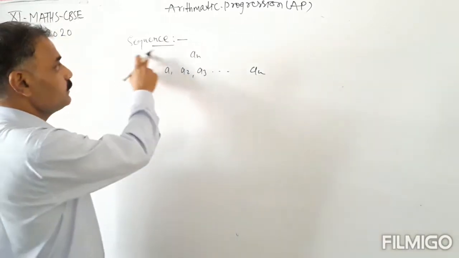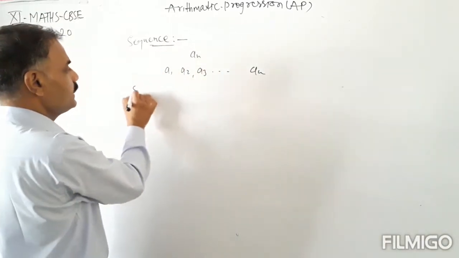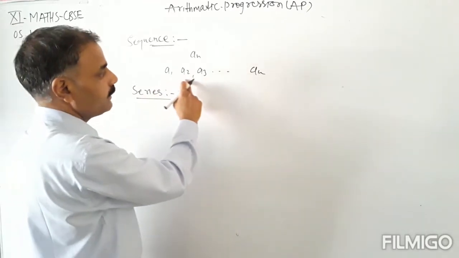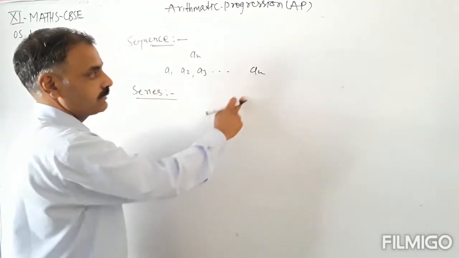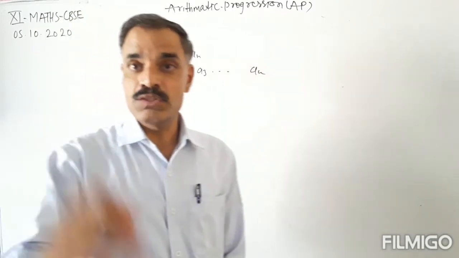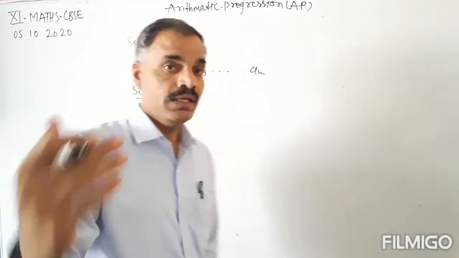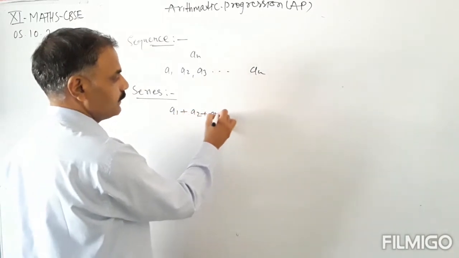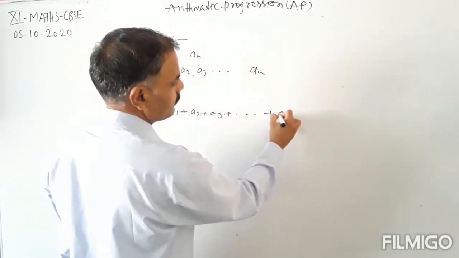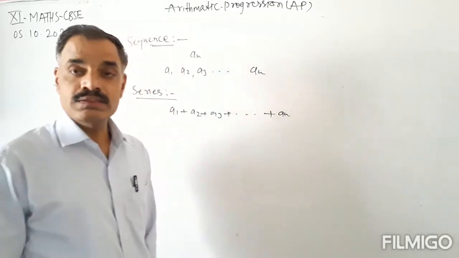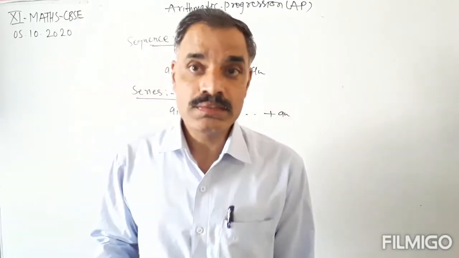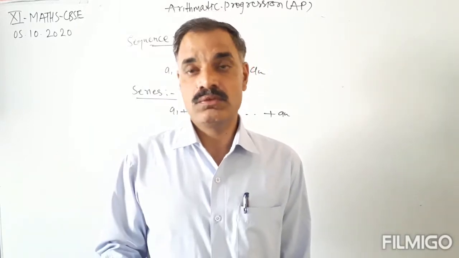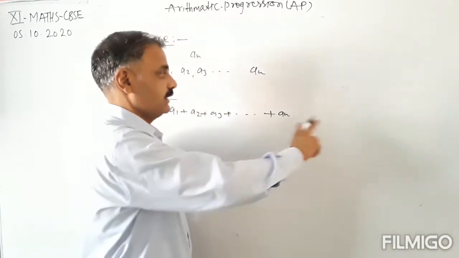Okay, now this is the sequence. Now we will have the series. If a1, a2, a3, an are the terms in a sequence, then a1 plus a2 plus a3 plus and so on plus an is the series of the given terms. This is known as series.